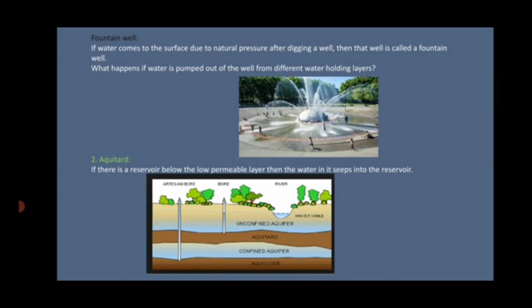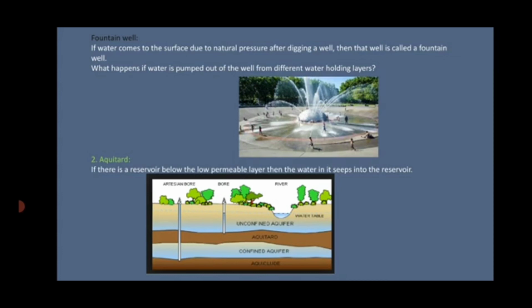Now, what happens if the water is pumped out of the well from different water holding layers? When the water is pumped out of an unsaturated aquifer, the water level decreases and the water in the empty spaces decreases. Whereas when the water is pumped out of saturated reservoirs, the water pressure decreases but the spaces remain filled with water.